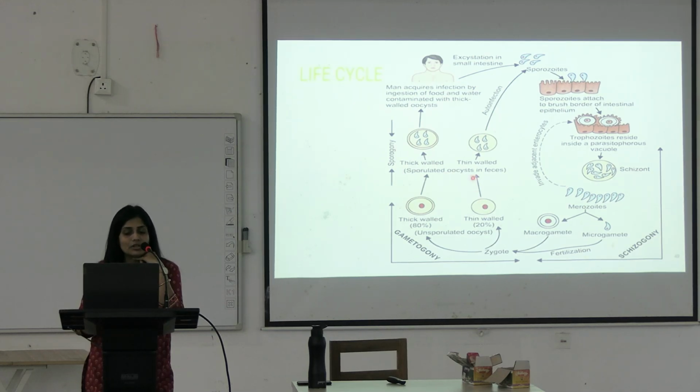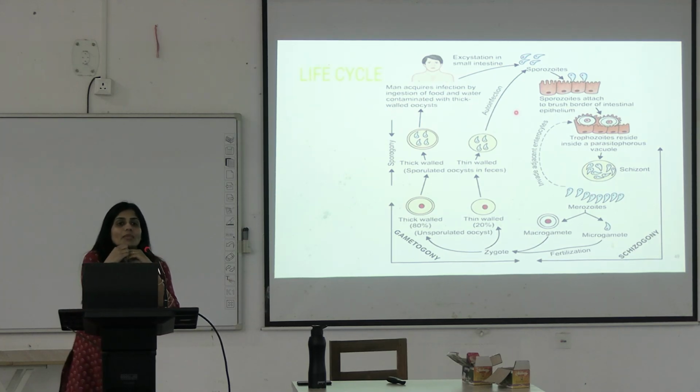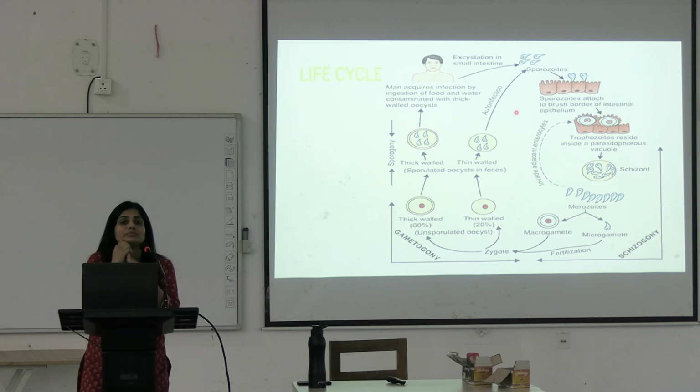This thin-walled sporulated oocyst is causing infection to man again by which route? By autoinfection. What is autoinfection?